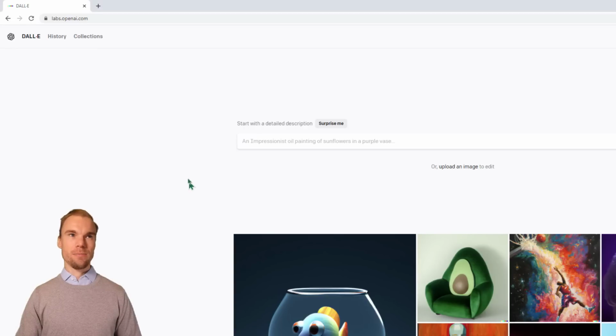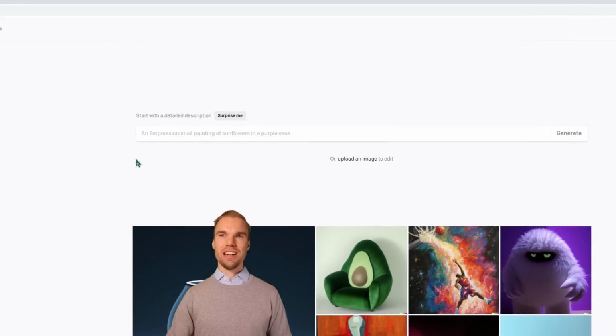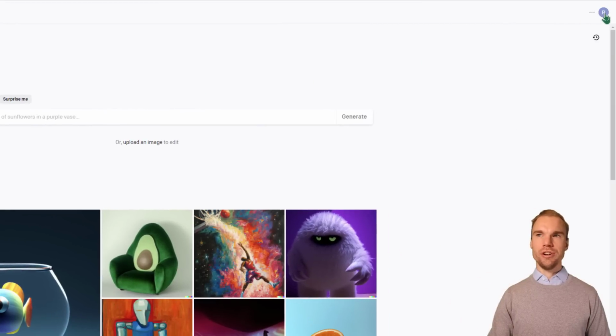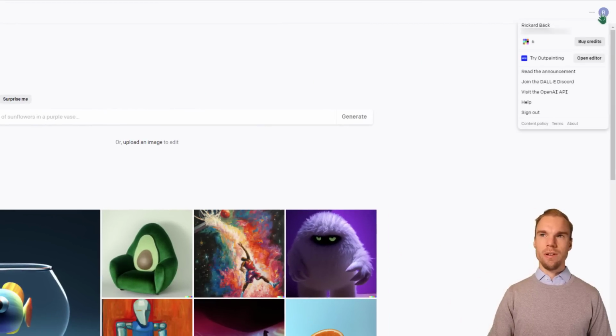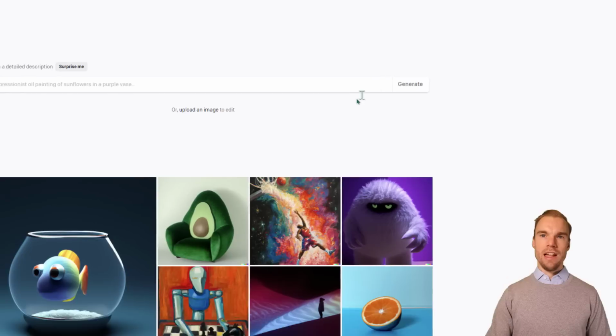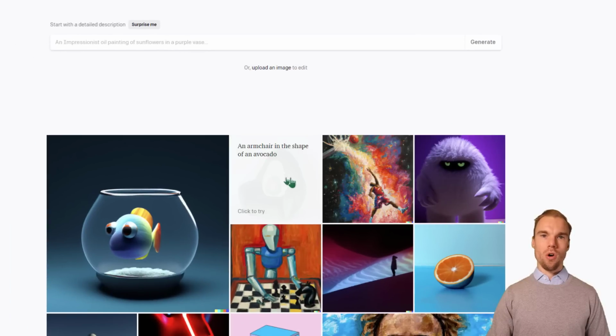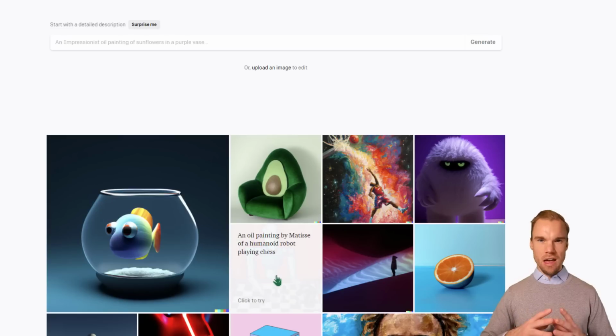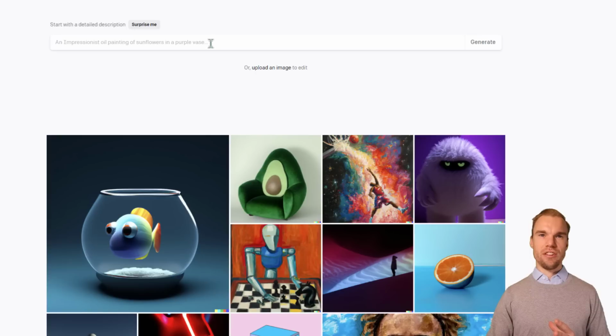So here it is. We have labs.openai.com, and I am now logged into my account. Here in the top right corner you have your initials, and you can see that I right now have 6 credits left. So I started with 50 and now I only have 6 left, and I can buy more. And here you have examples of different pictures and what the prompt was.